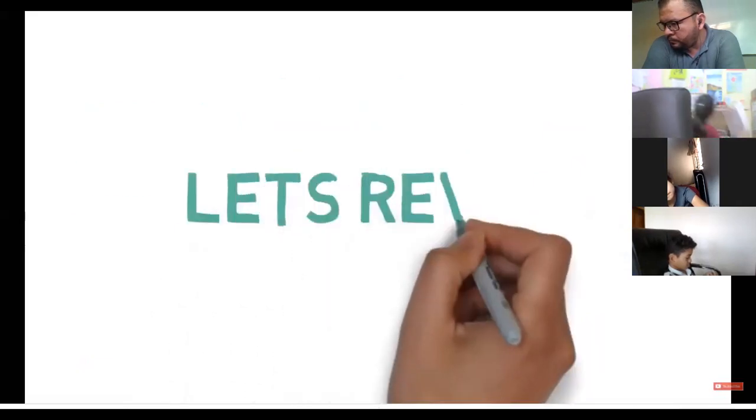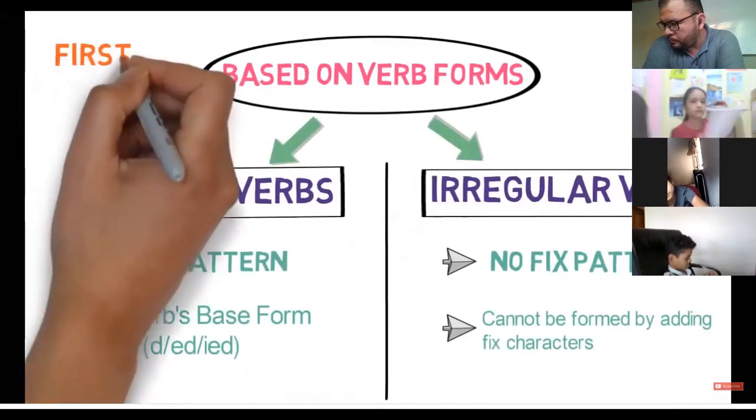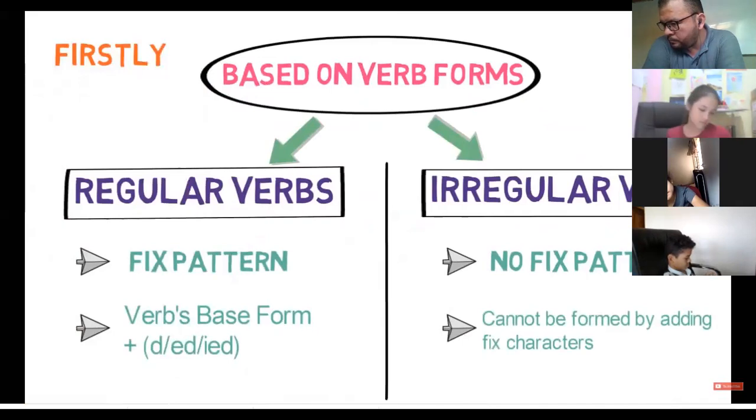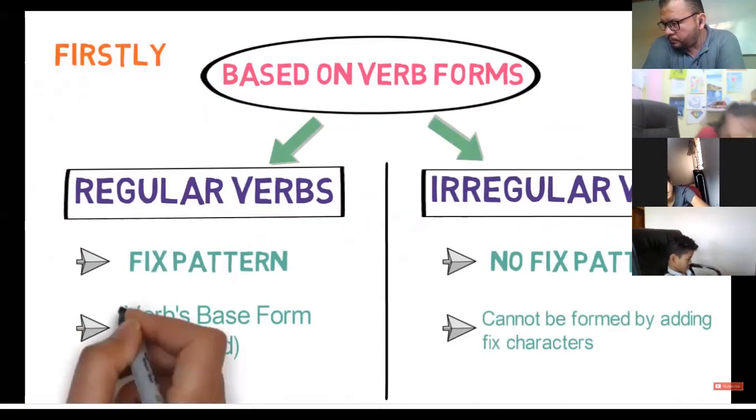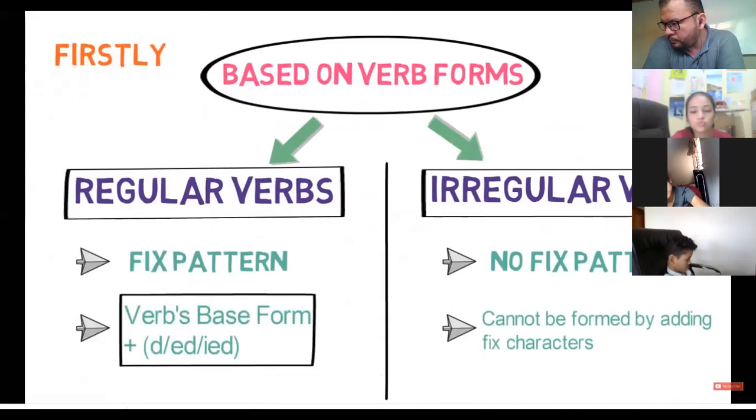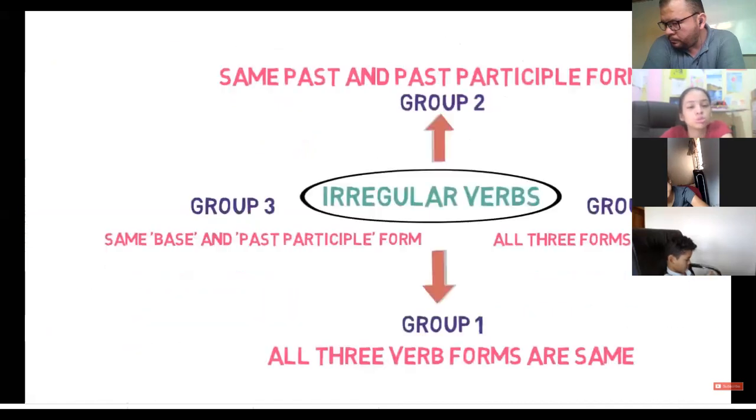Let's quickly revise what we learned in this lesson. Firstly, we understood that there are two types of verbs based on form of verbs: regular verbs and irregular verbs. Regular verbs follow a fixed pattern while converting from present to past and past to past participle form, while irregular verbs do not follow any such pattern. Then we understood how regular verbs are formed. They are formed by adding ed, d or ied based on the last character of the verb.